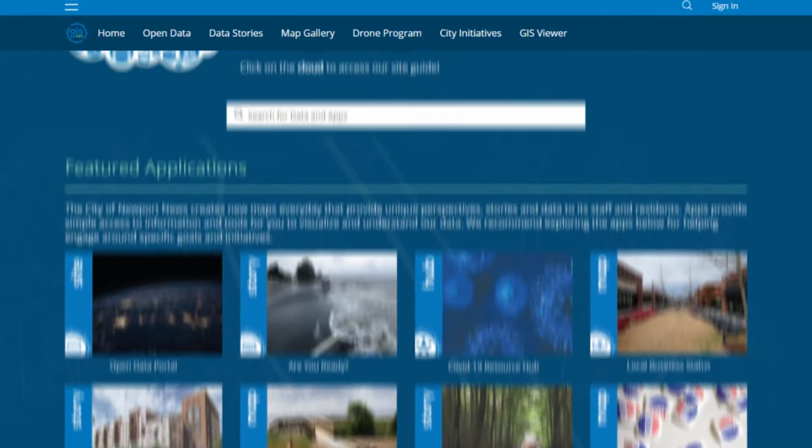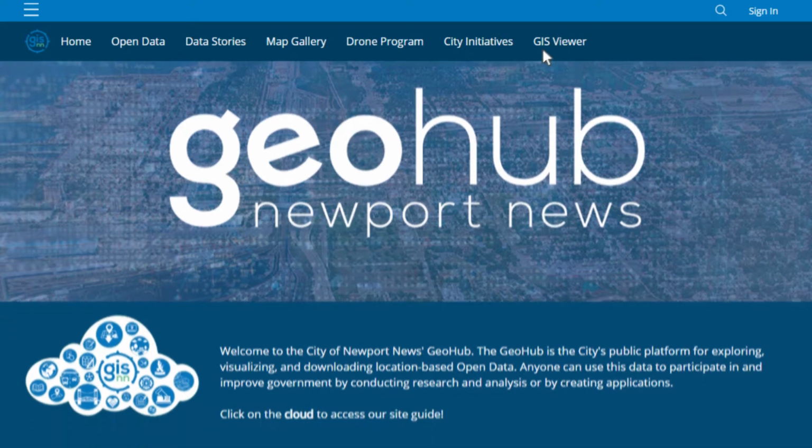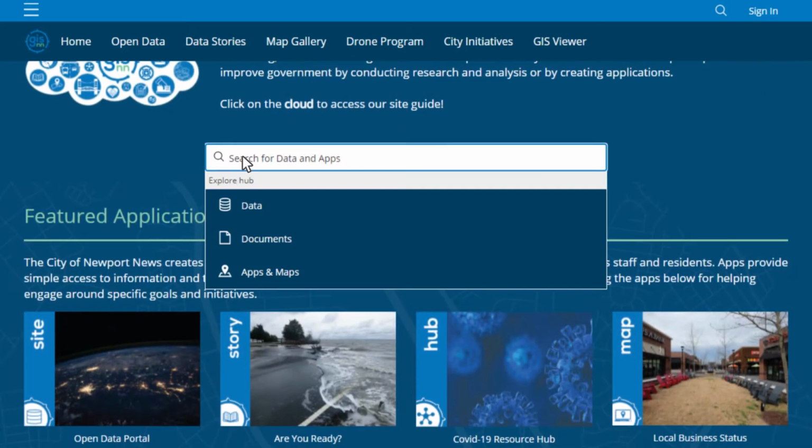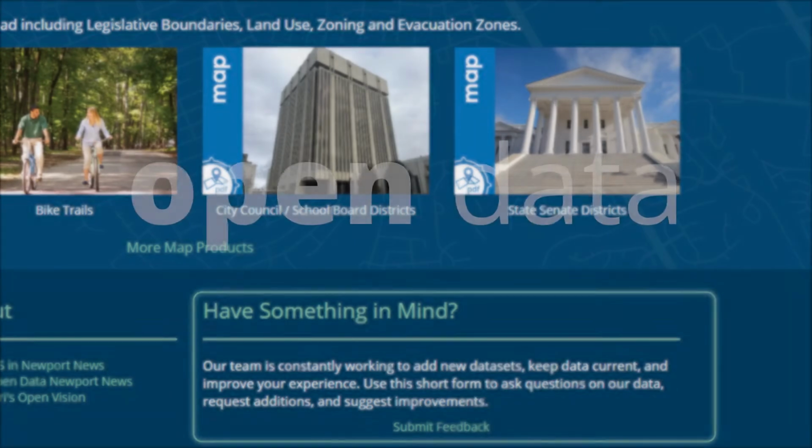Let's start by exploring the menu at the top of the main page to browse the content categories. To directly access content, use the search bar at the top. Keywords can be entered for maps, dashboards, documents, and other data sources related to the search. More reference content and a feedback form are available at the bottom of the page.